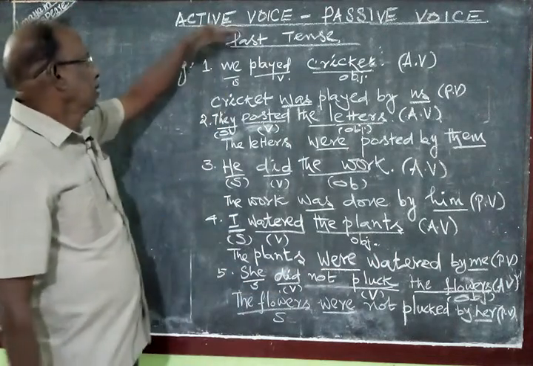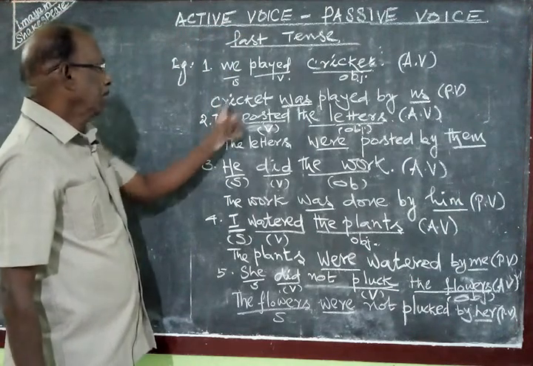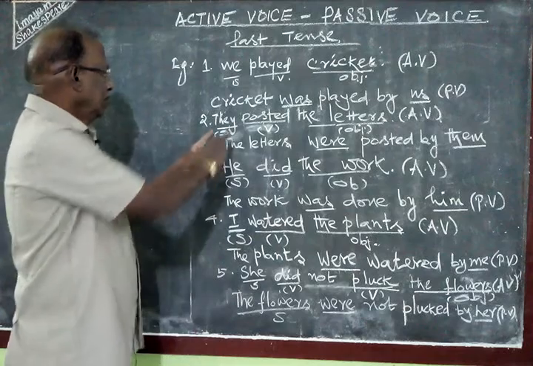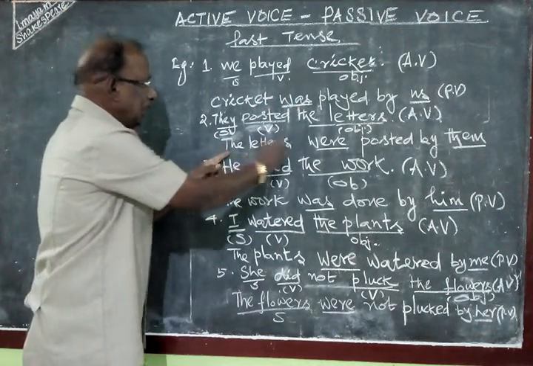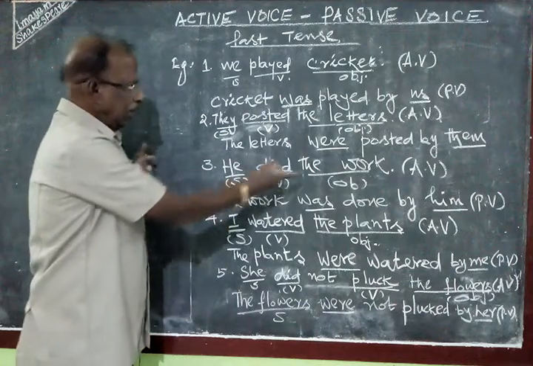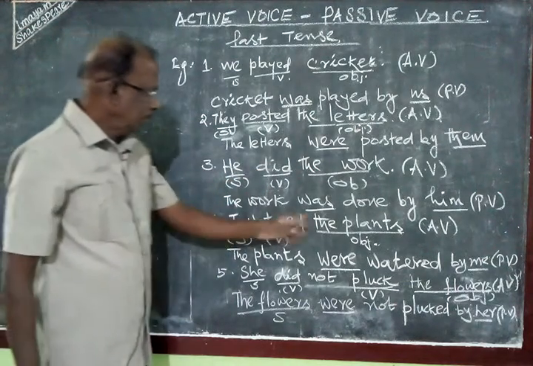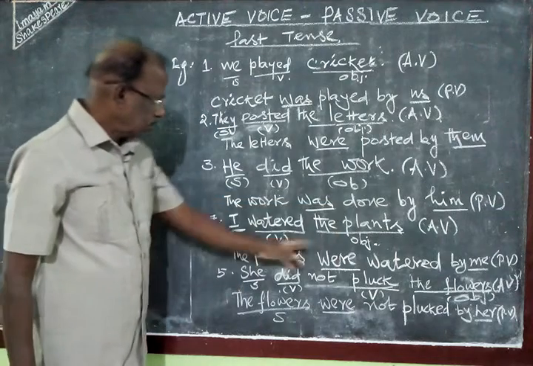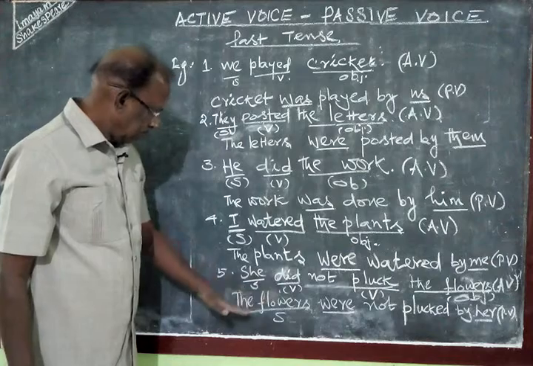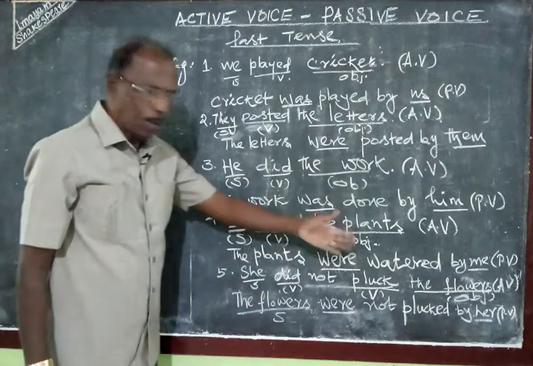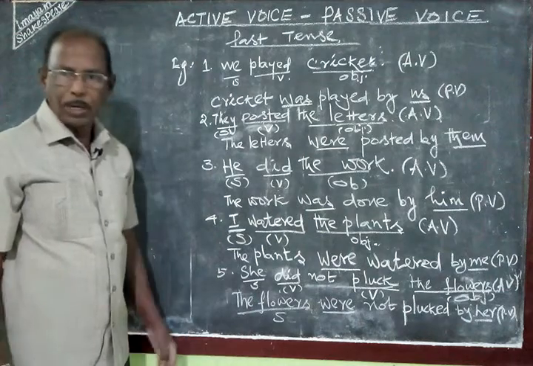Again I repeat, today we are saying past tense. We played cricket. Cricket was played by us. They posted the letters. Since the letters is in plural, the letters were posted by them. He did the work. The work was done by him. I watered the plants. The plants were watered by me. She did not pluck the flowers. The flowers were not plucked by her. Is it okay? So, I will meet you in the next video.